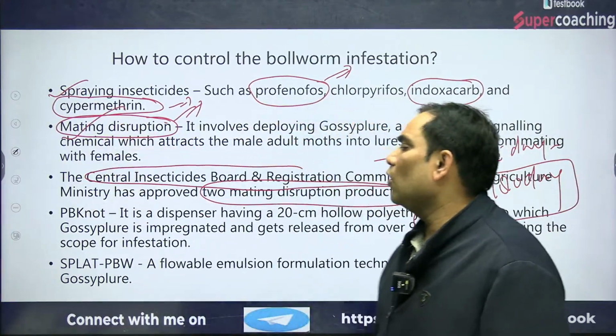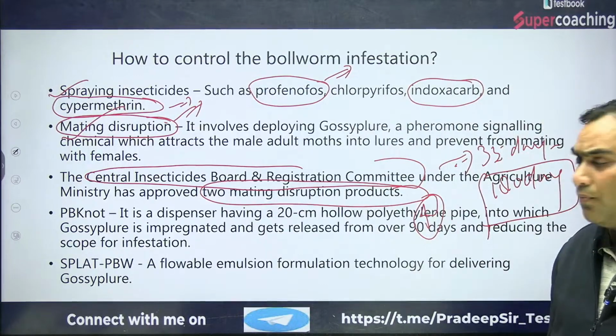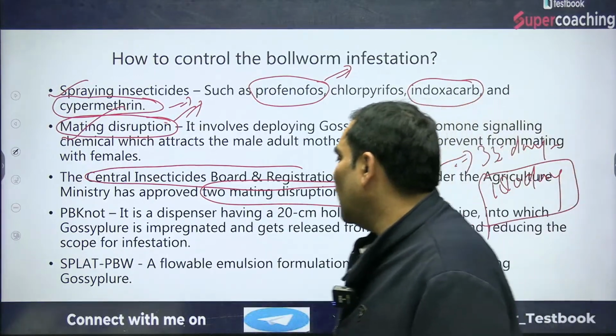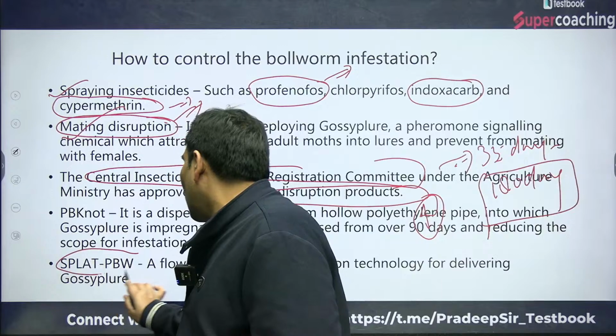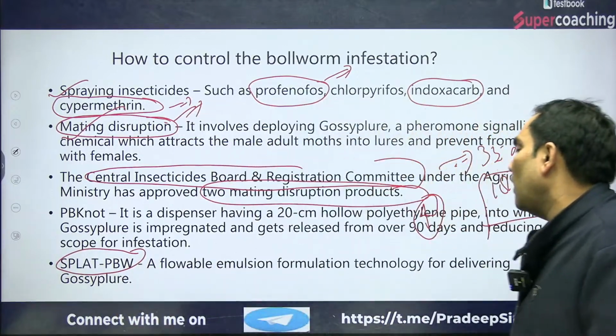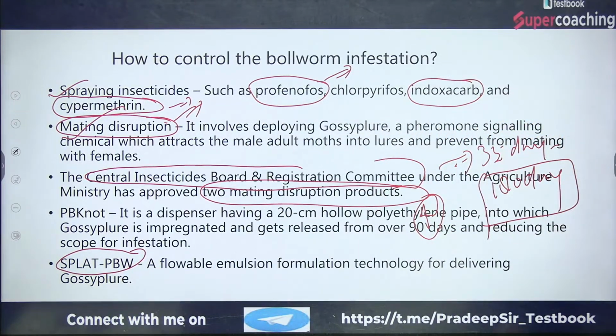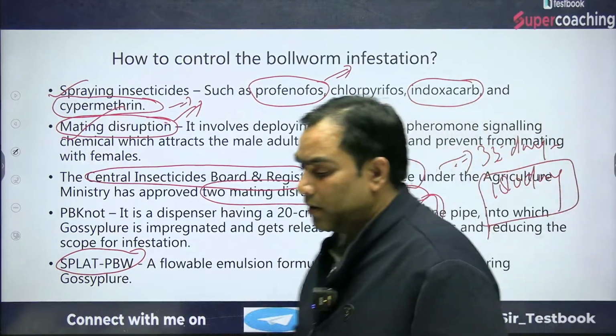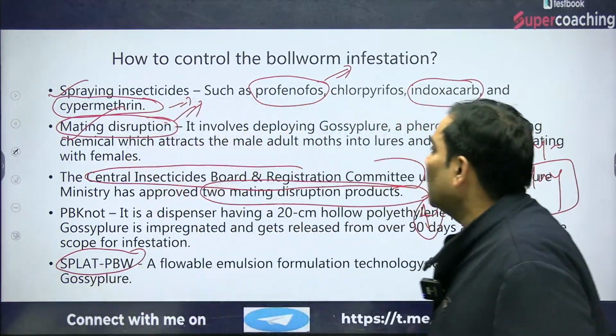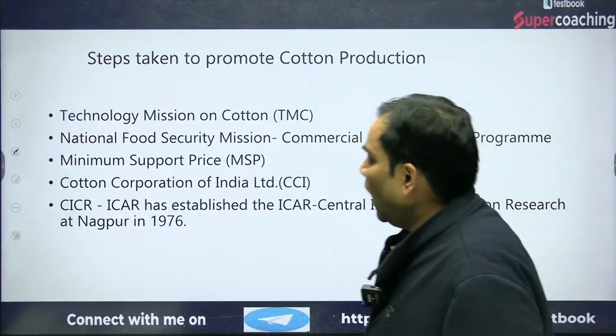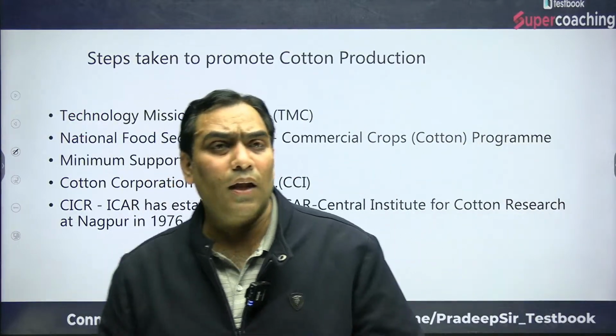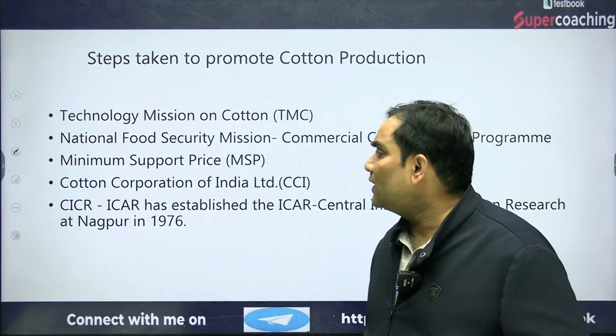So there is a need to have PB cotton as well, and there is SPLAT PWD, a flowable emulsion formulation technology for delivering gossyplure. So this is how we can control the spread of insects.